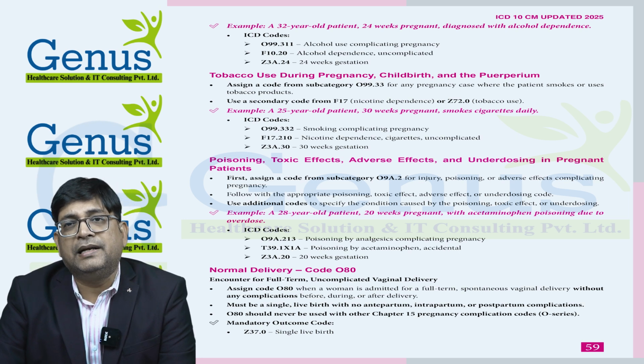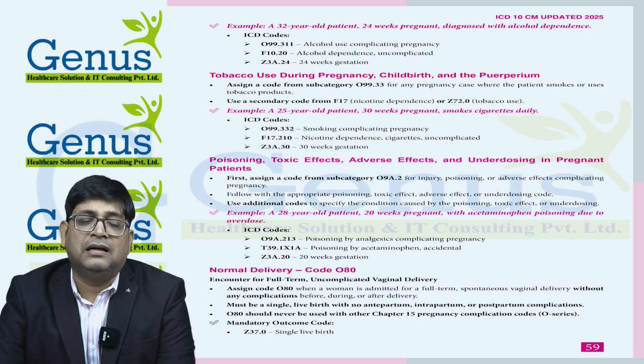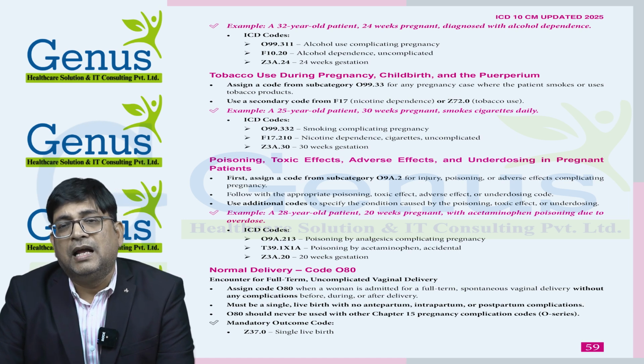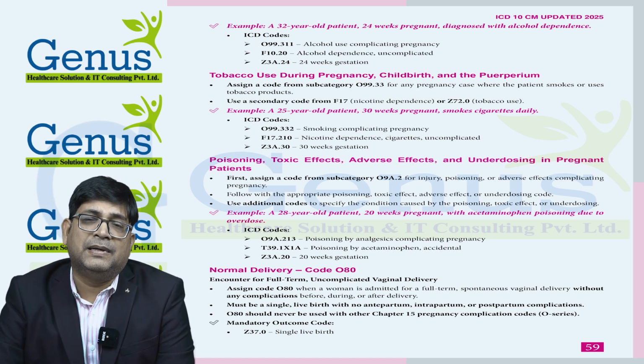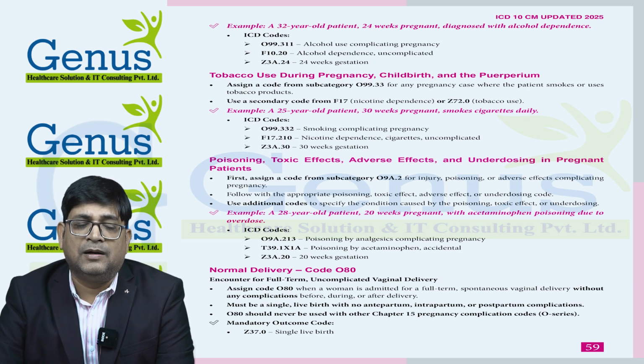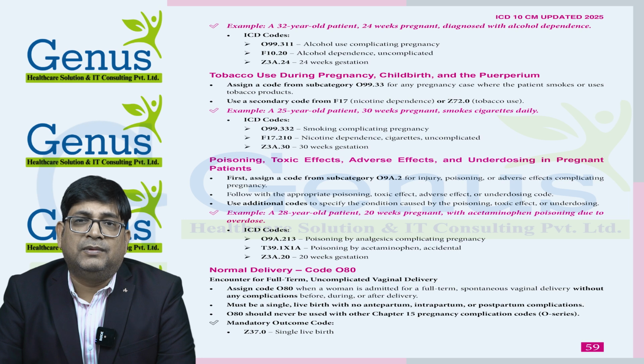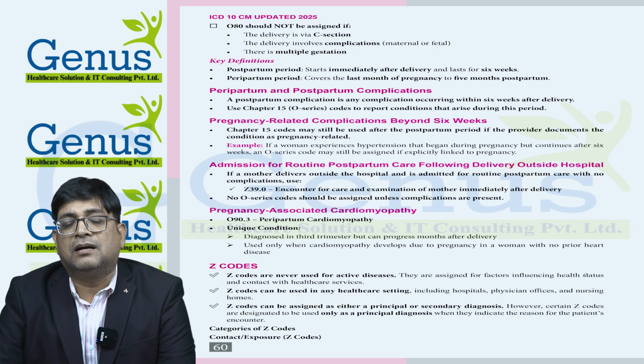I am just repeating again, we will consider delivery as normal delivery if the delivery has been done via vaginal delivery and there will be a single live born. So the outcome of the vaginal normal delivery will be Z37.0. Then we have peripartum and postpartum complication related to beyond the 6 weeks.